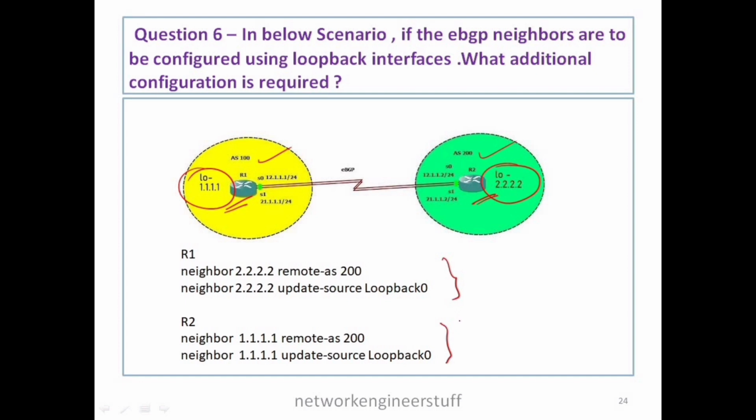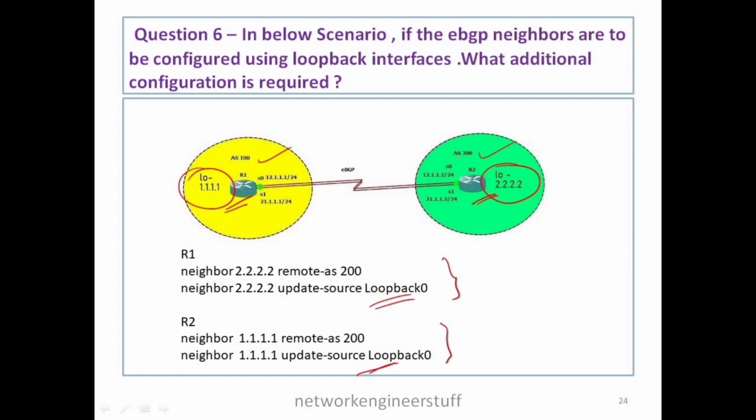So guys, since we are using loopback, we already have this update source loopback, which is mandatory. And whenever we are configuring EBGP neighborship between two routers in different AS, there is a rule. That rule says that EBGP neighbors should be directly connected.